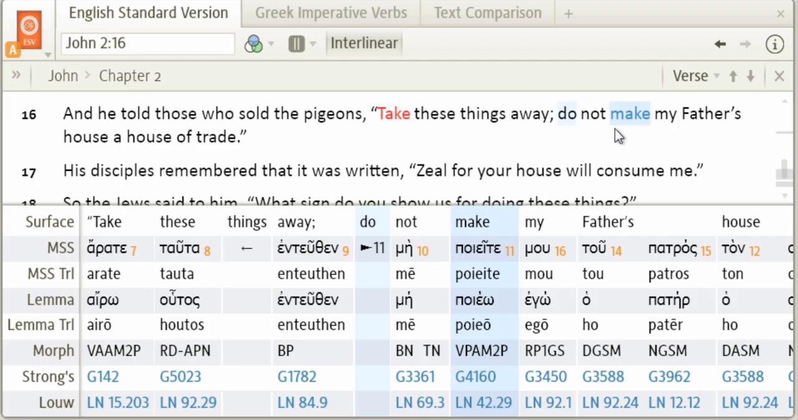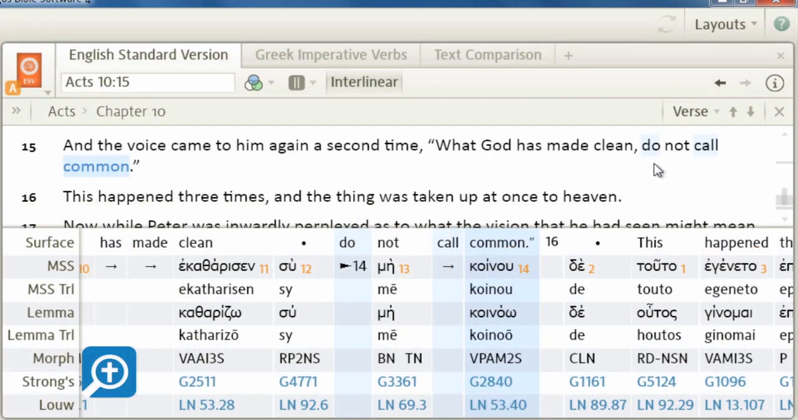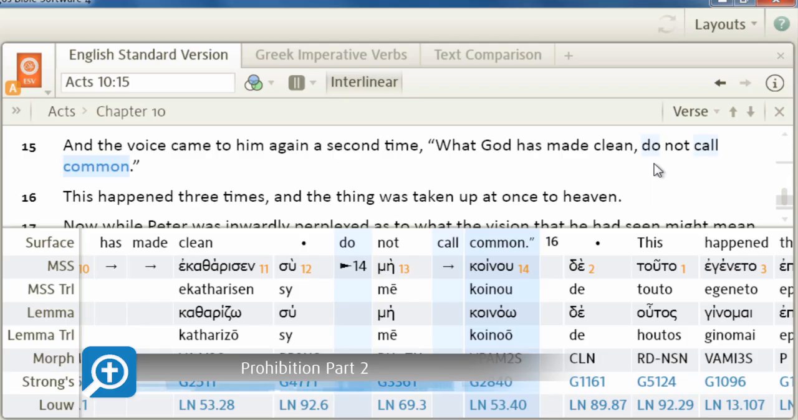This use of the imperative in the present tense commands that an action already in progress cease. And that's what we have here in the wider context. Merchants were already making the temple a place of business, or as it says here in the ESV, a house of trade.